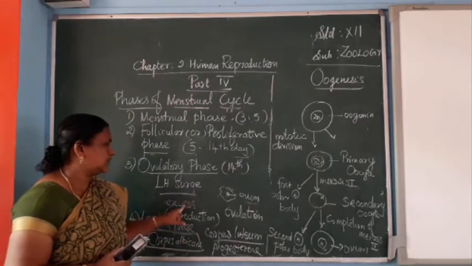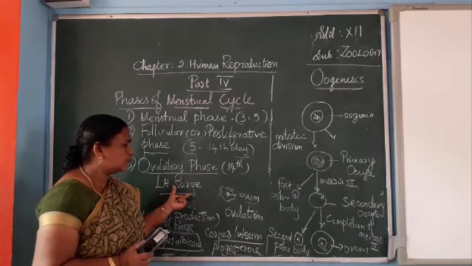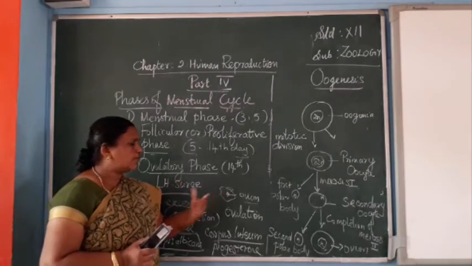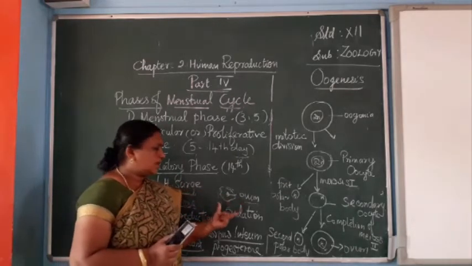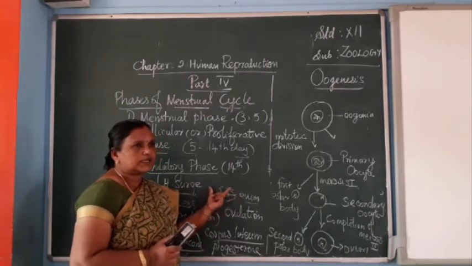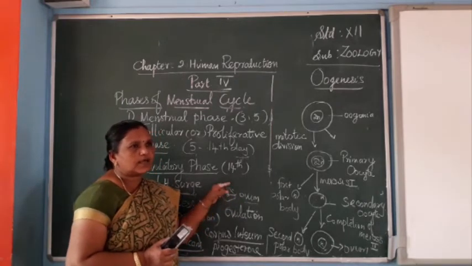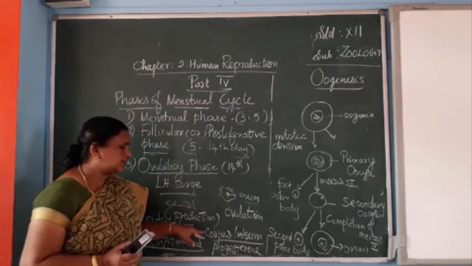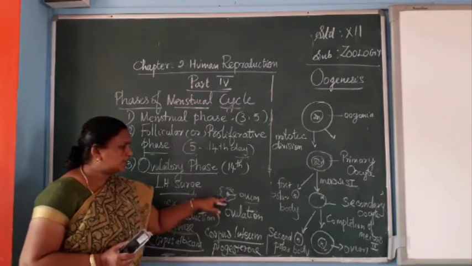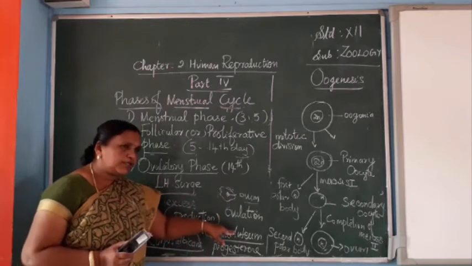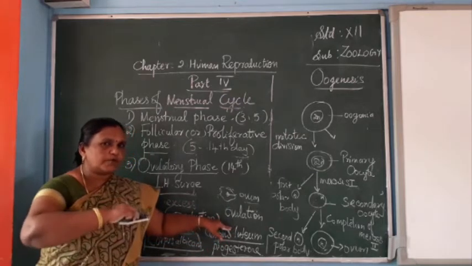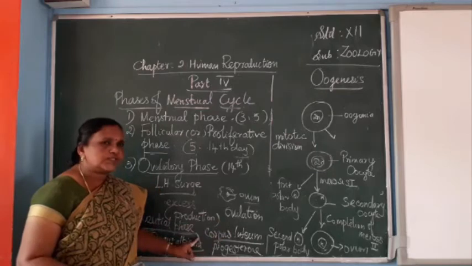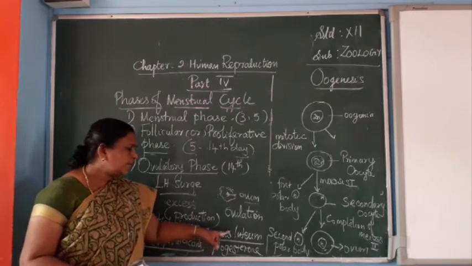Excess LH surge, that is excess secretion of luteinizing hormone, gives the stimulation for rupture of the follicle cells surrounding the ovum. Then the next final stage is the luteal stage. During this stage, the corpus luteum will be formed. The ovum will be released out. Here the progesterone hormone is secreted by the corpus luteum.